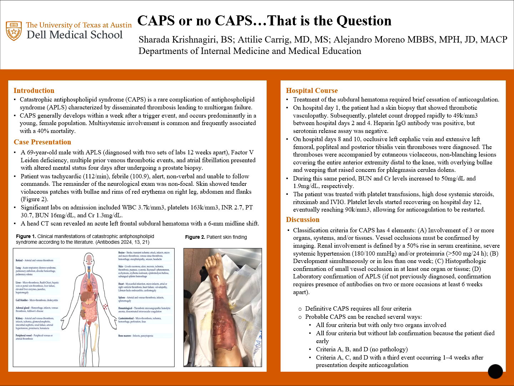I think from this case, what we can take away is if a strong clinical suspicion exists that a patient has CAPS, even if they're not necessarily meeting these classification criteria fully, treatment should go ahead and be started to avoid poor outcomes, because in this patient, we didn't necessarily have a strong diagnosis of CAPS, but we were able to treat him and get a huge improvement in his clinical condition and ultimately send him home.